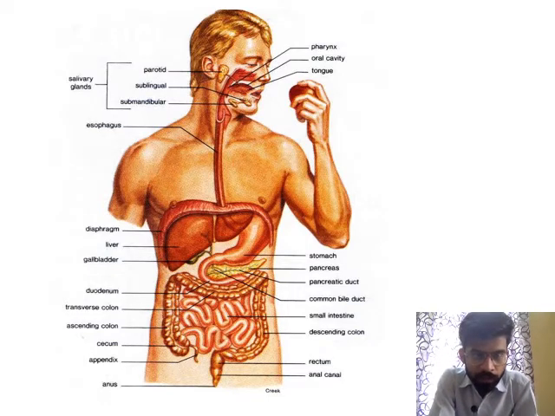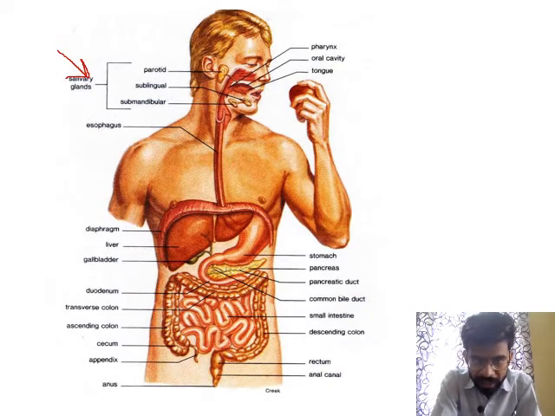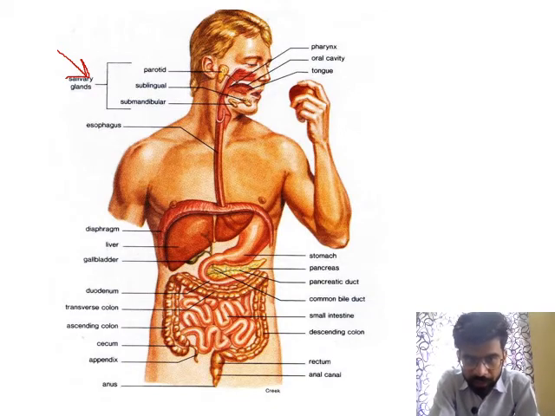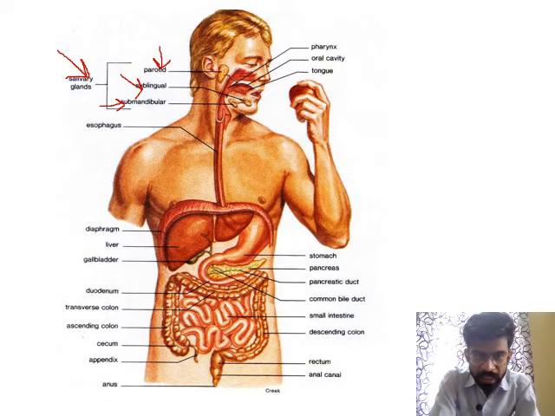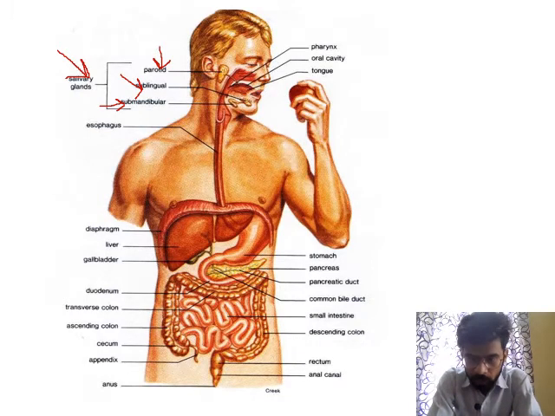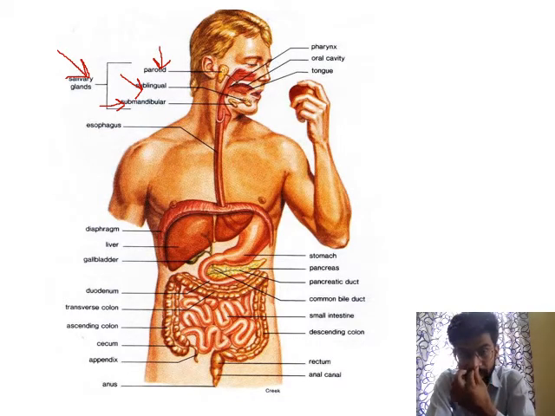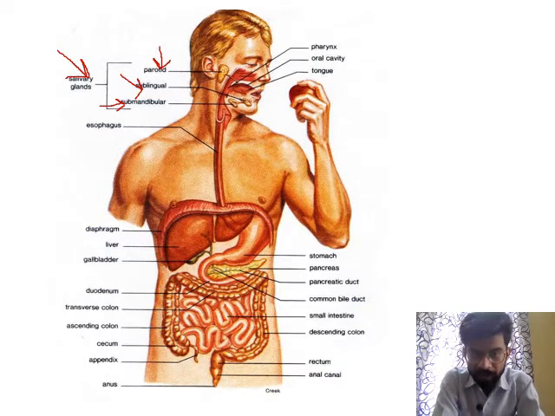The mouth contains salivary glands. Salivary glands release saliva. Salivary glands are of three types: parotid gland, sublingual, and submandibular. These three glands combine to form the sets of salivary glands present in the human mouth, and the salivary glands release saliva.